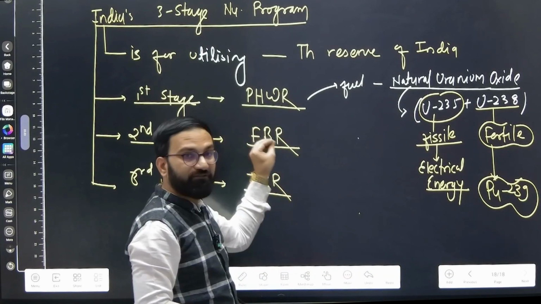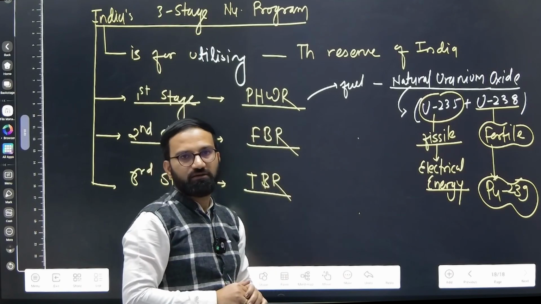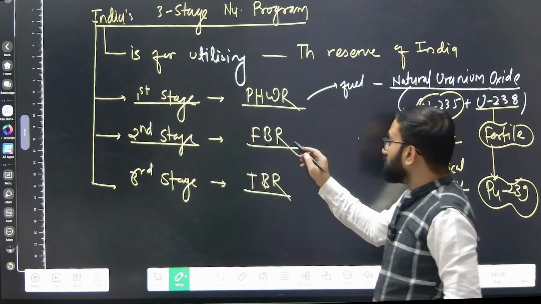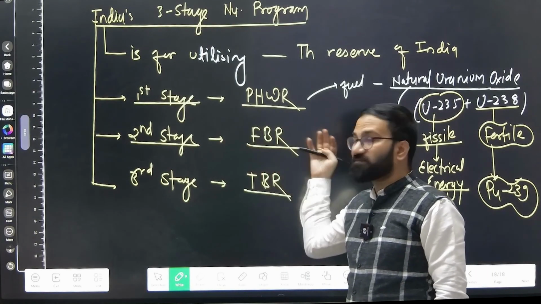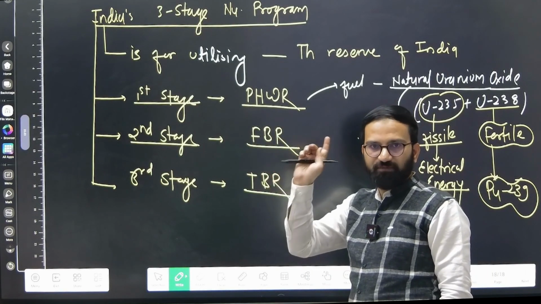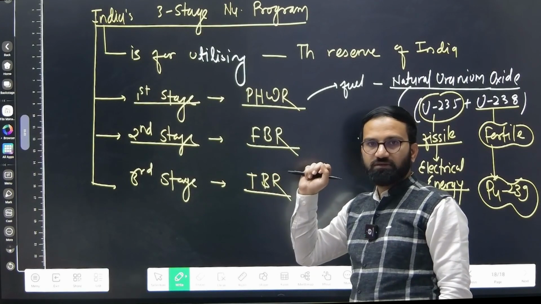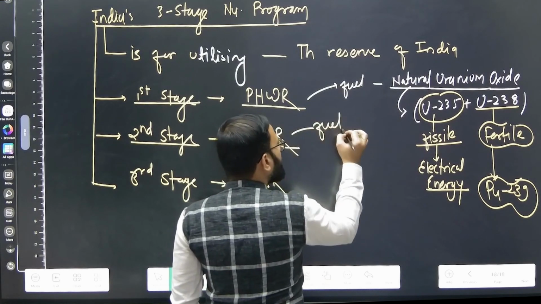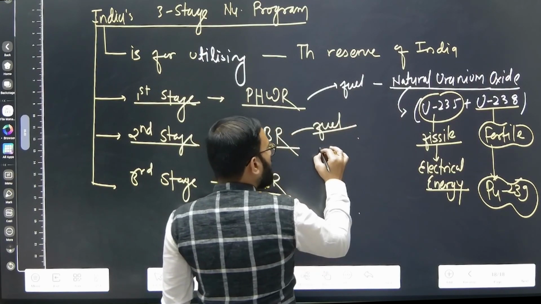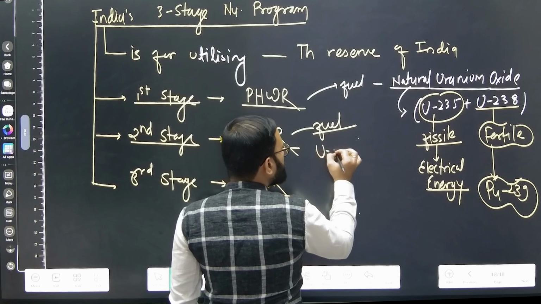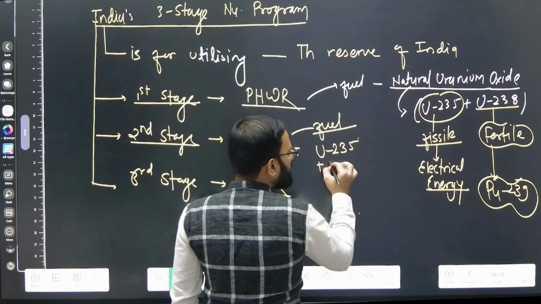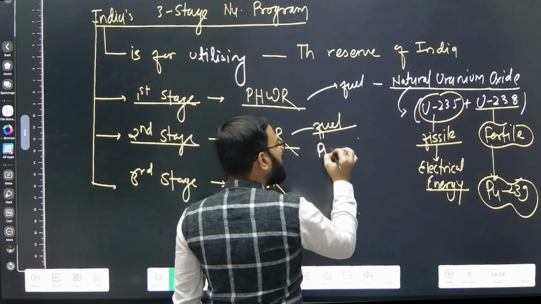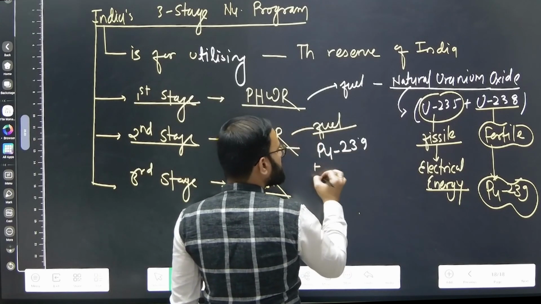So right now we have developed a fast breeder reactor successfully already, and we have tested it also, right? So after some time we are going to see implementation of the second stage in India. We are going to see articles about this in the newspaper also, right? So when we say fast breeder reactor, as a fuel we are going to utilize what? Two things. Sorry, here we are going to utilize plutonium 239 plus thorium